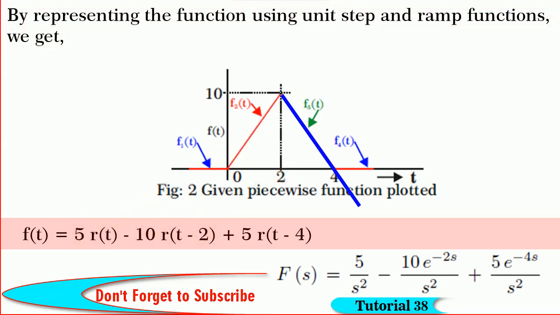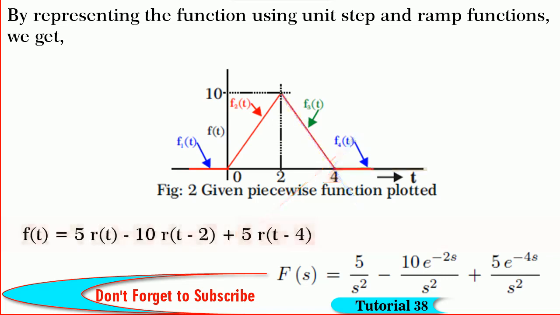Further, note, we have to add a positive ramp of 5 units at t is equal to 4 seconds, that is 5r of t minus 4 to bring the function to become 0 and proceed along the x-axis.